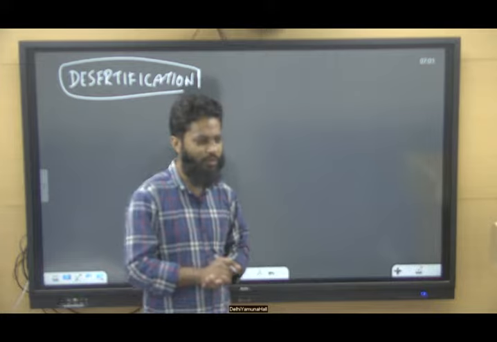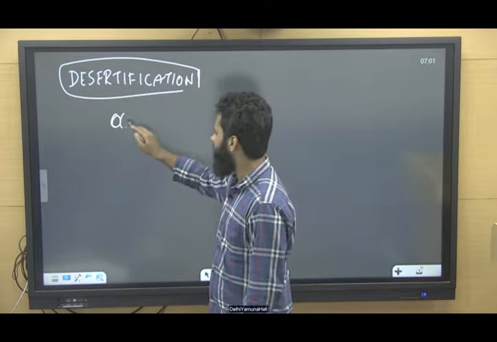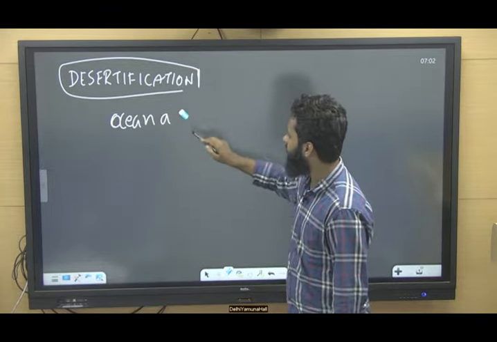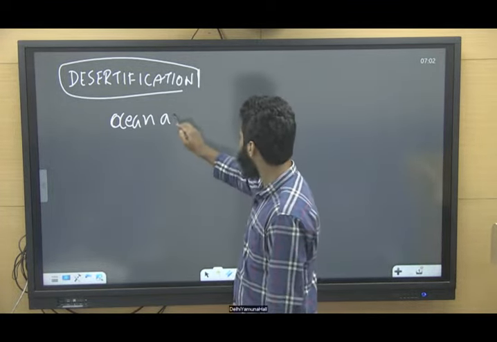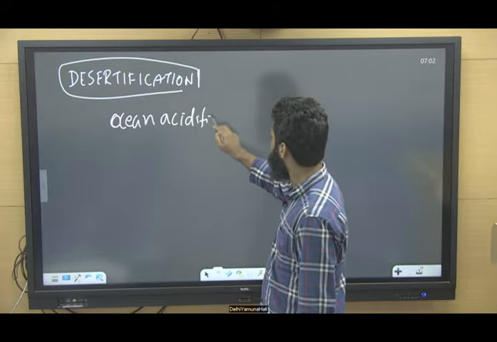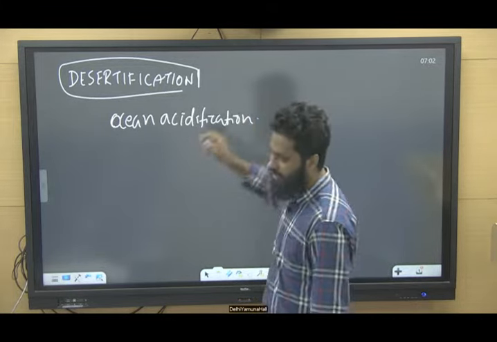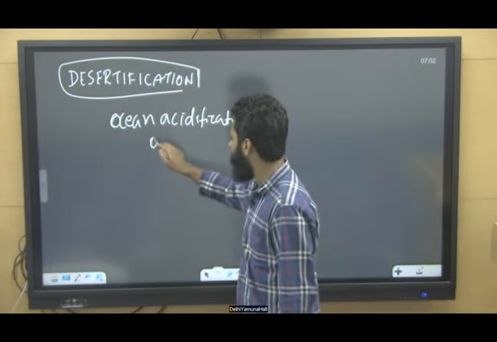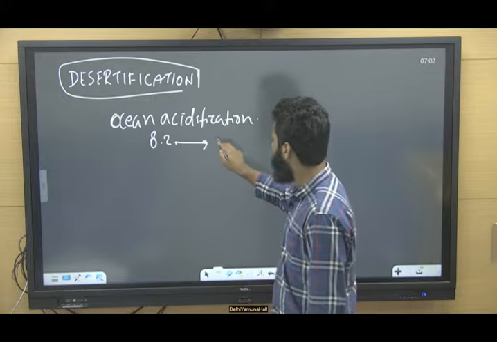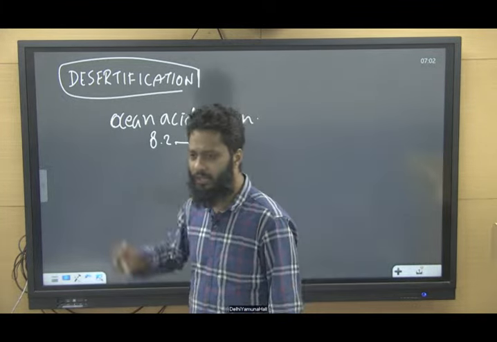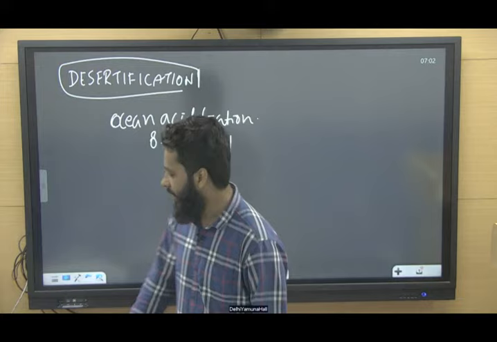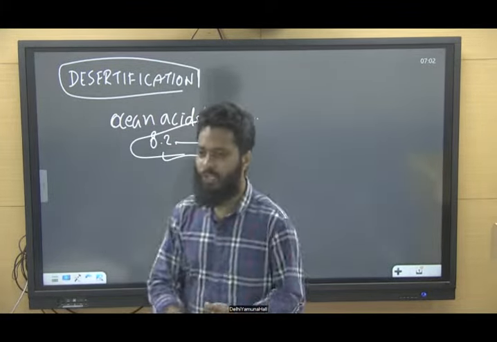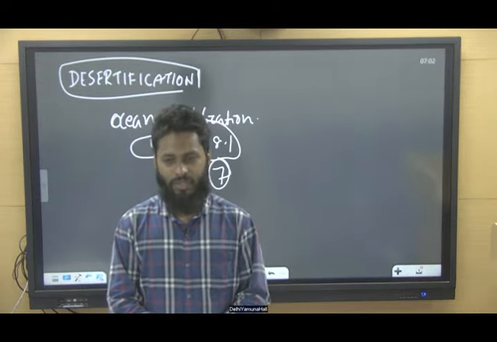For example, we have seen ocean acidification. Ocean acidification does not mean that the water of the ocean has become acid. Rather, we have seen that the pH value has declined from 8.2 to 8.1. Still basic, because 7 is neutral, right? So the decline in the pH value of ocean water is ocean acidification.